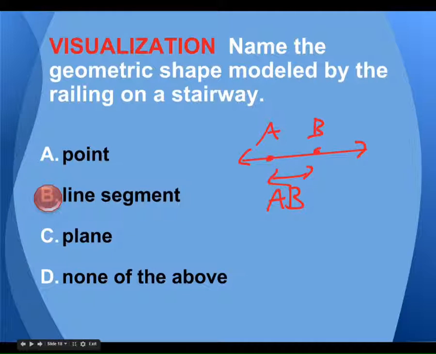A line segment, so a segment means a piece of, right? This would be line segment CD. It has two endpoints. It could actually be measured, okay? A line segment can be measured, a line cannot. A line is infinite, a line segment is just a piece. It has two endpoints, okay? And with that, we would just put a bar over the top. We don't put the arrows on the end because it's just a segment of it. It's just a piece of it.